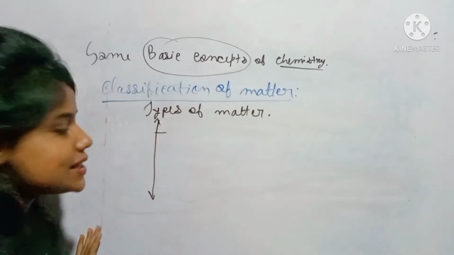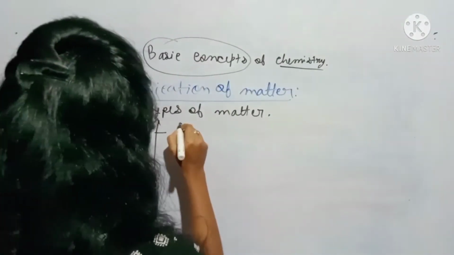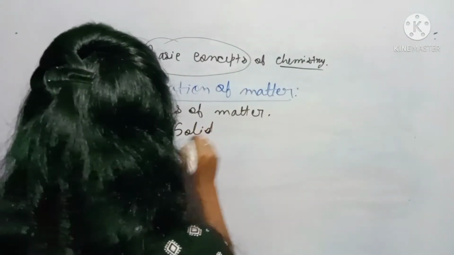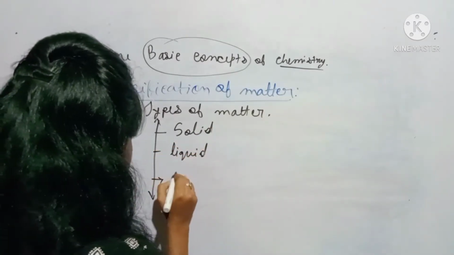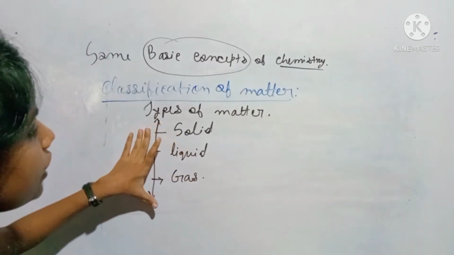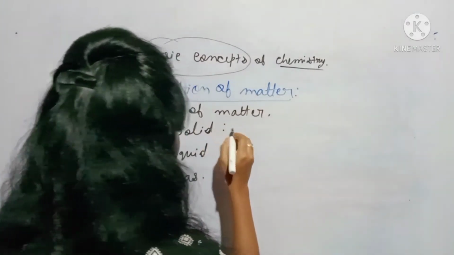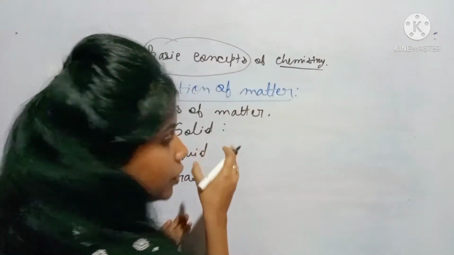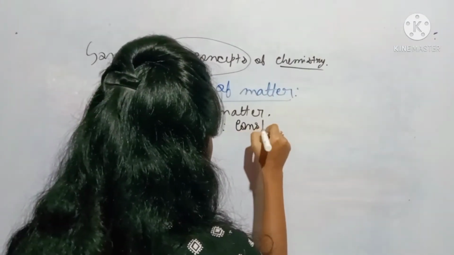Okay, so the first one is solid, the second one is liquid, and the third type is gas. So on what basis do we differentiate these three? In case of solid, the constituent particles